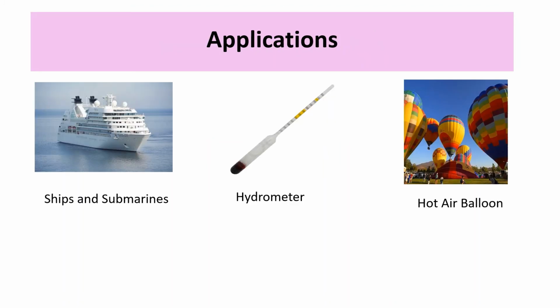Some of the applications of Archimedes' principle are ships and submarines, hydrometer, hot air balloon. Hydrometer is an instrument that is used to determine the density of any liquid. In a hot air balloon, when the weight of the air displaced by the balloon is greater than the balloon's weight, the balloon rises in the air. Ships and submarines also use the Archimedes principle.